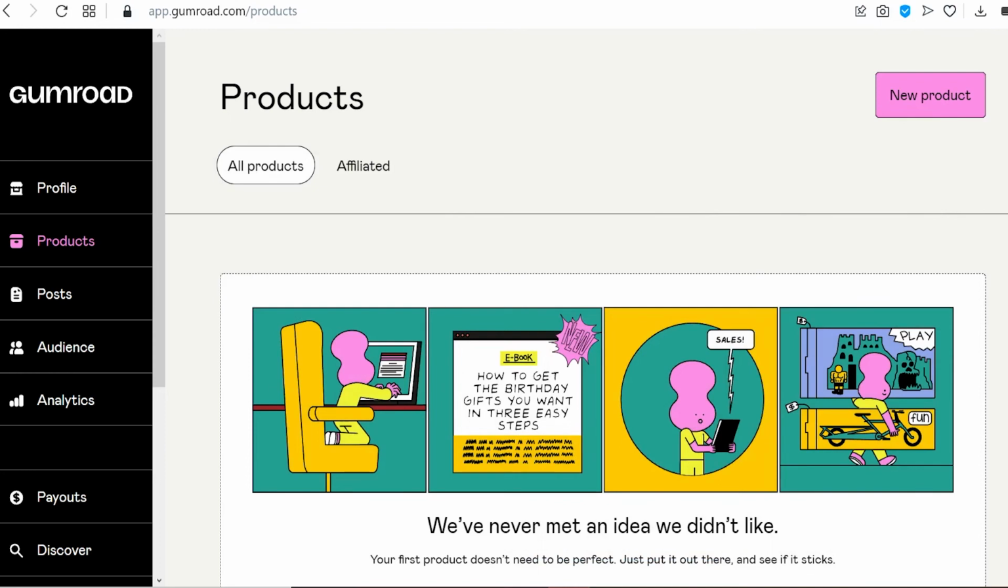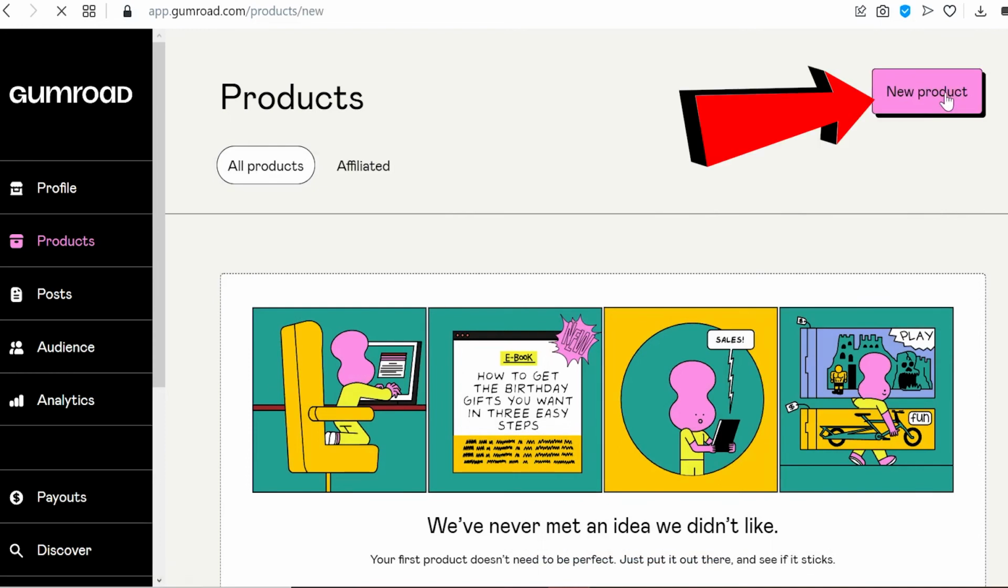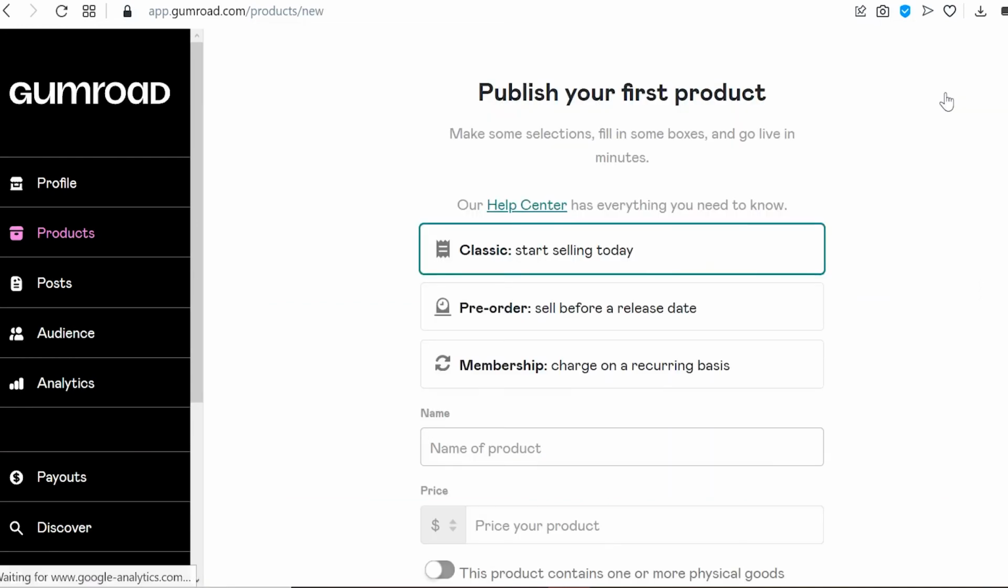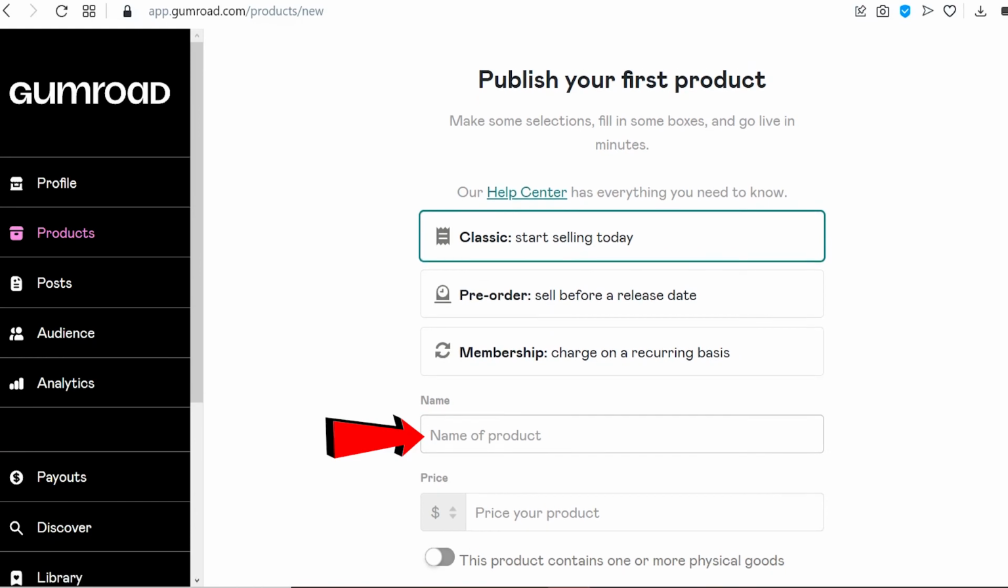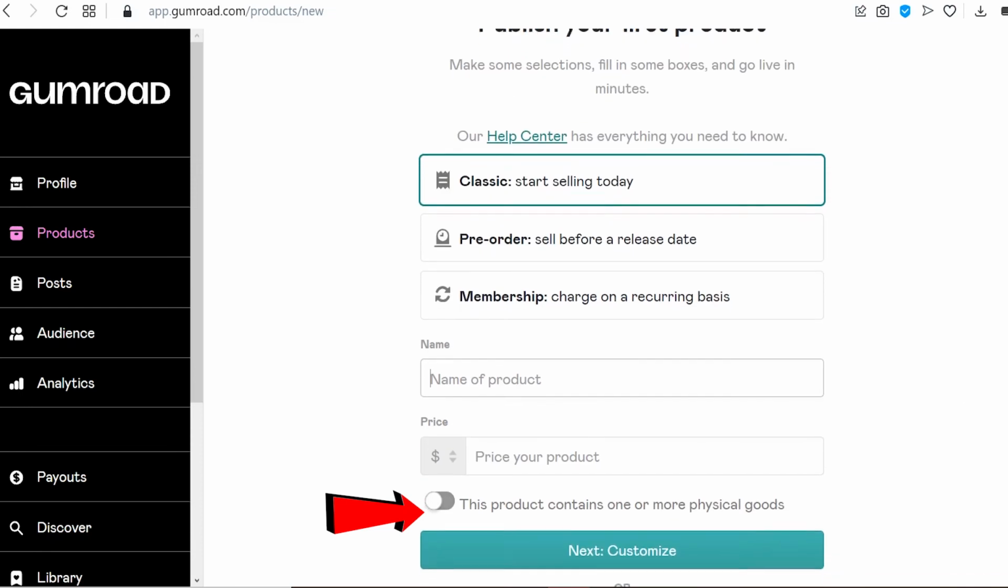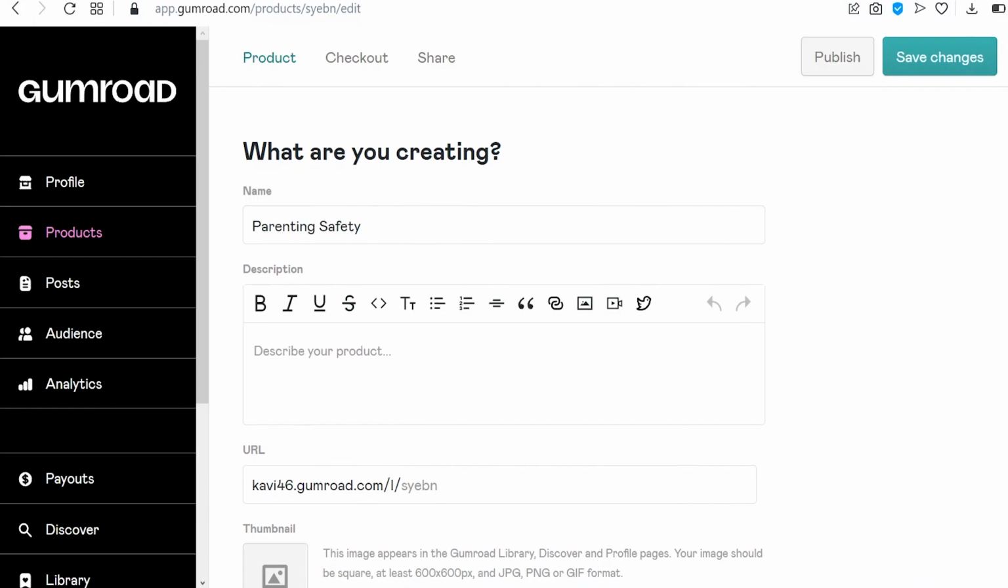All you need to do is click right here where it says new product. And you will land on this page right here. And all you need to do on this page is to put in the name of the product right here and put in the price of the product right here. And once you are done, click on next. If you click on next, you will land on this page right here.